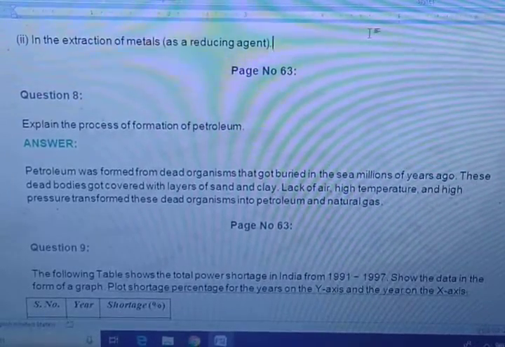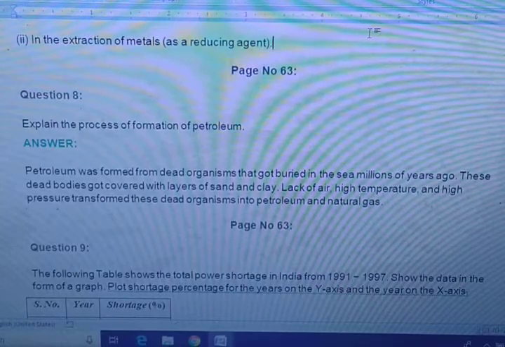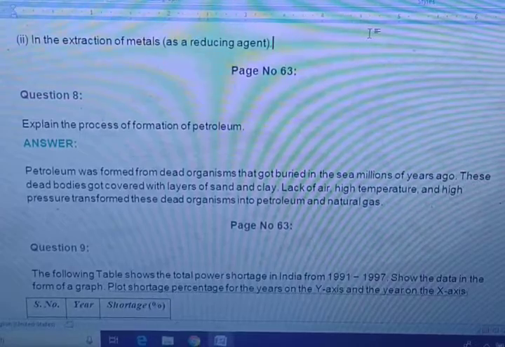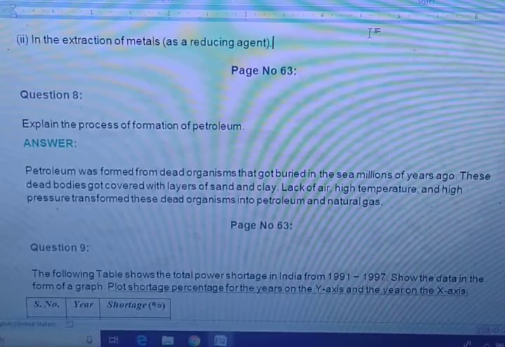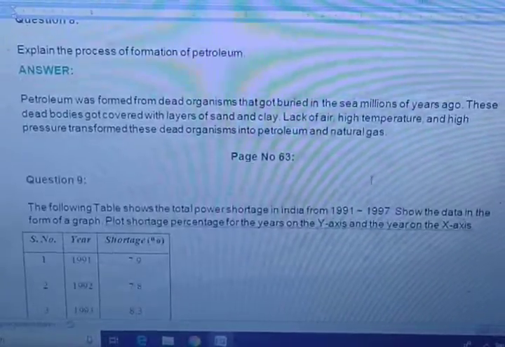See what they want to say. They want to say that millions of years ago, when these dead bodies were covered with a layer of sand and clay, as inside this soil there was high temperature and pressure, these dead organisms were converted into petroleum and natural gas.